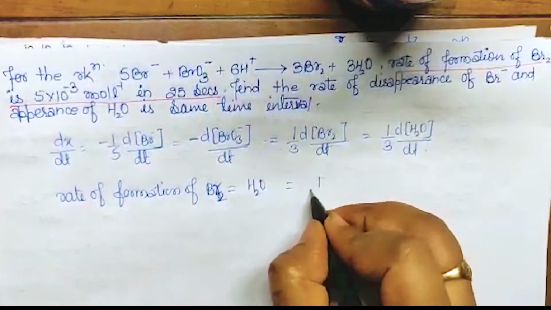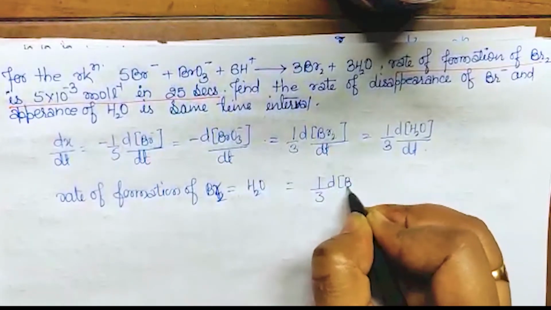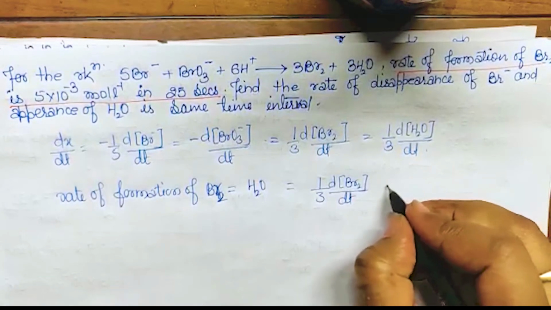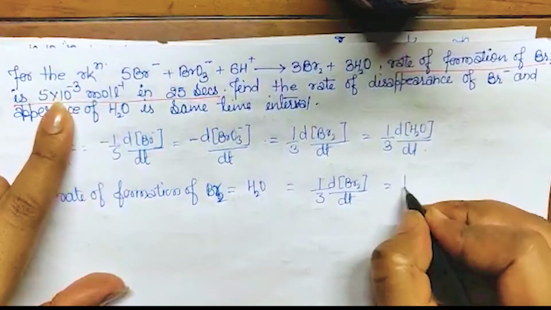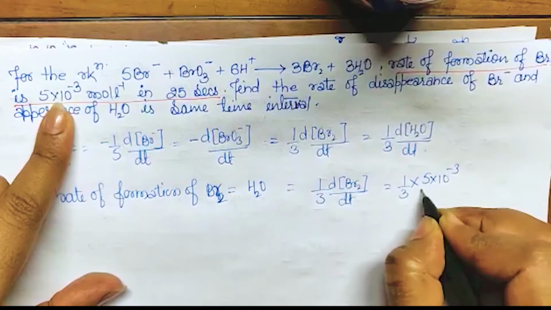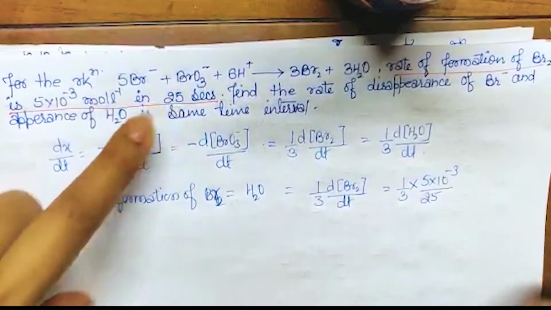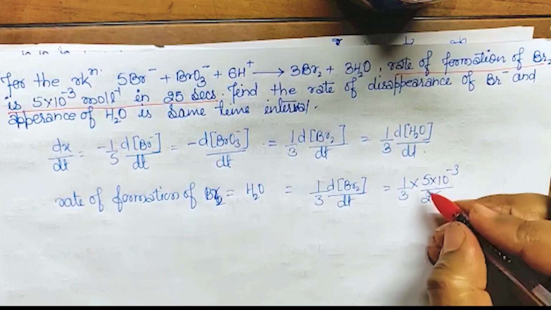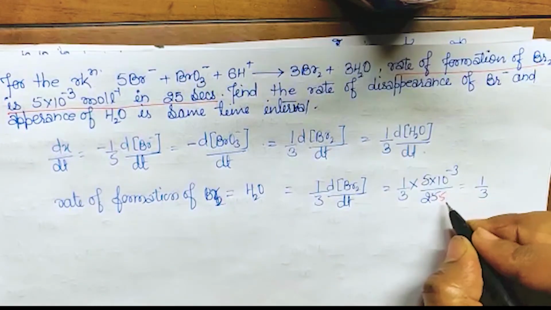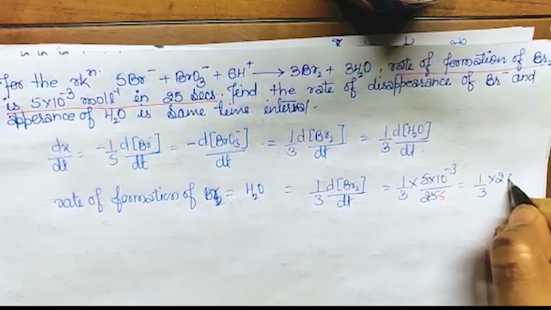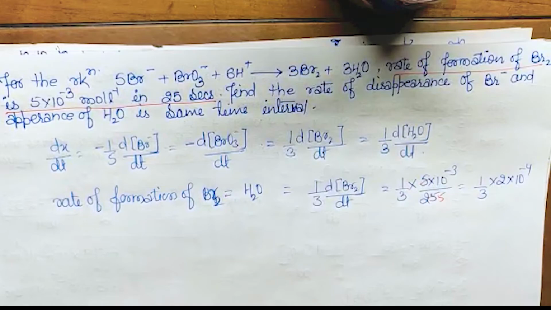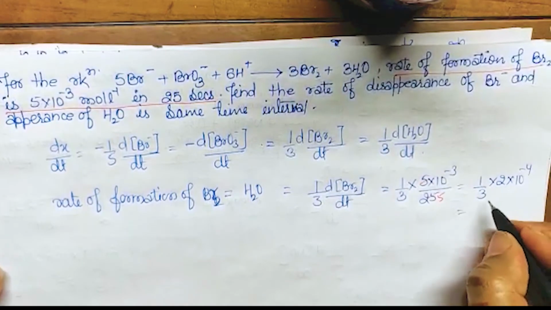that is 1 by 3 dBr2 upon dt. It is given that dBr2 is 5 into 10 to the power minus 3 upon 25 seconds. So this will be cancelled, and can I write 1 by 3 and this will be 1 upon 2 into 10 to the power minus 4? Can I write? Yes, tell me. So now you solve it and you will get